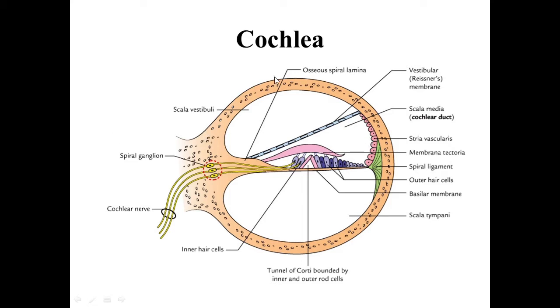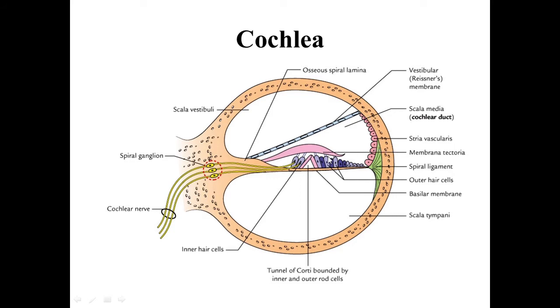The whole cochlear canal is a part of the bony labyrinth, and within the bony labyrinth, the membranous labyrinth is represented by the cochlear duct. This cochlear duct is bounded above by the vestibular membrane, below by the basilar membrane, and laterally by the outer wall of the cochlear canal.